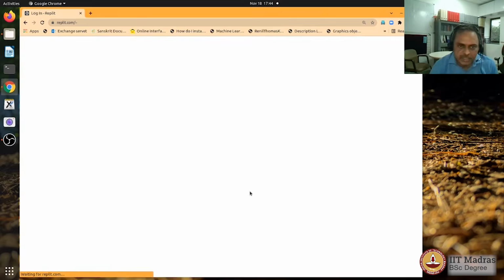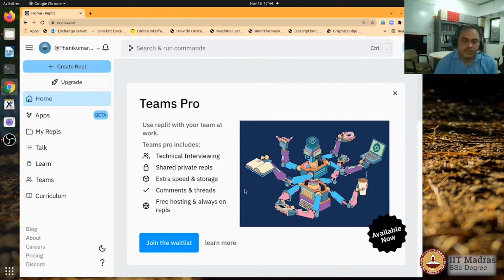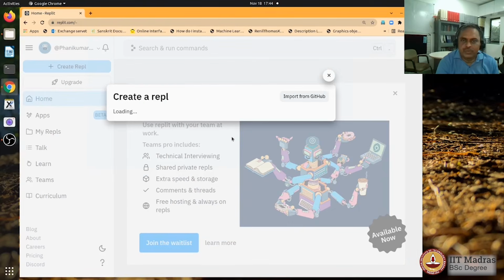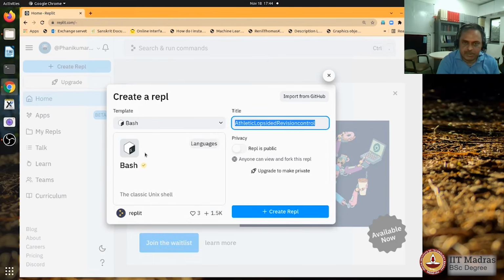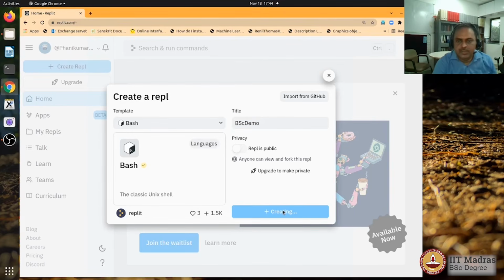And once you log in, you would see a dashboard where you could actually create some projects. So here we have a project that we could create, and we need to give a name for that project and also what type of a project that is. So we create that as a bash project, and the name I would just choose as BSc demo.